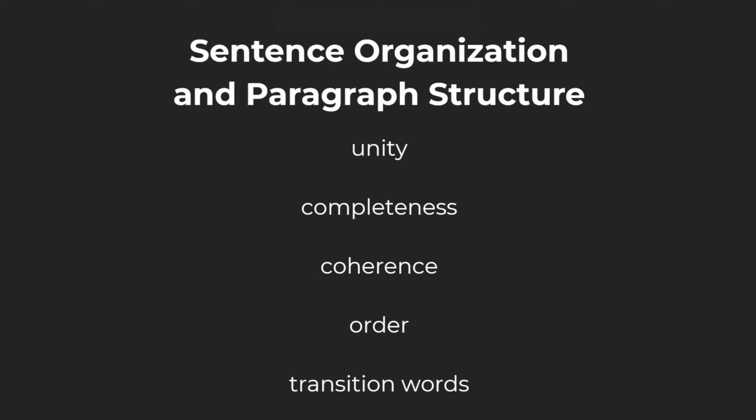And that wraps up our review of sentence organization and paragraph structure. To recap, we discussed writing a paragraph with unity, it stays on topic, completeness, it fully develops the idea, coherence, the sentences flow logically, and order, the ideas are arranged in a way that makes sense. We also touched on how using transition words helps to guide your reader and makes your writing easier to follow. Make sure to watch the other videos in the series for a comprehensive review and keep practicing.